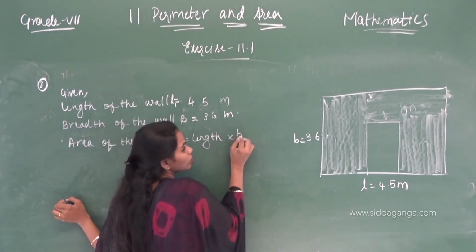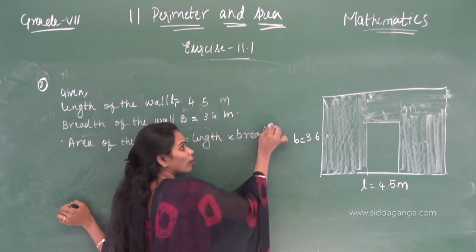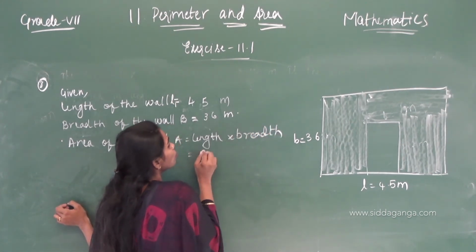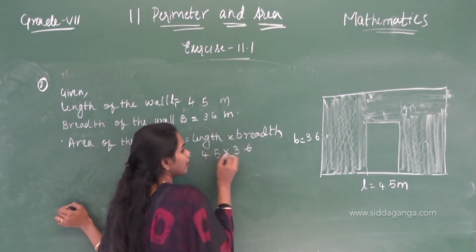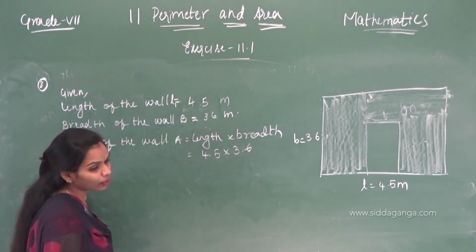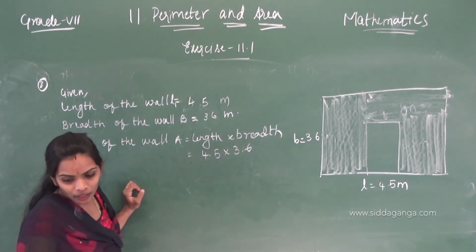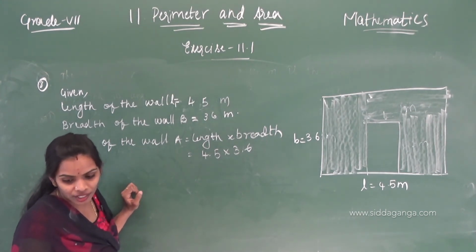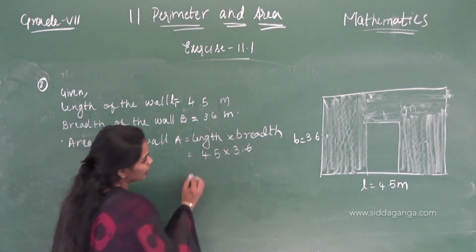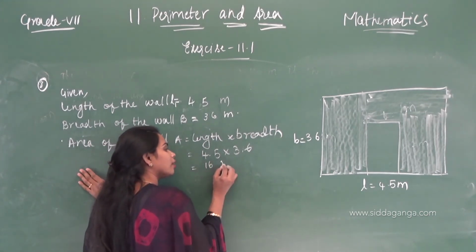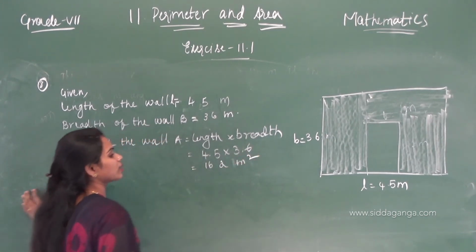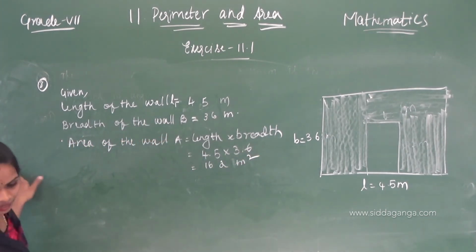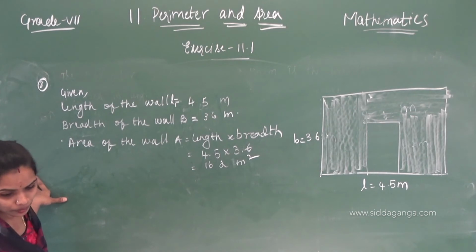A equals 4.5 into 3.6. If you do the calculation, you will get 16.2 meter square.